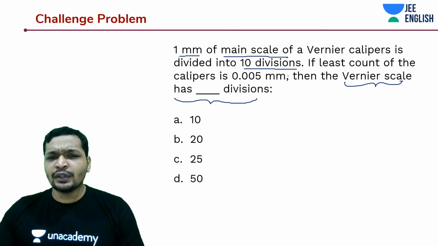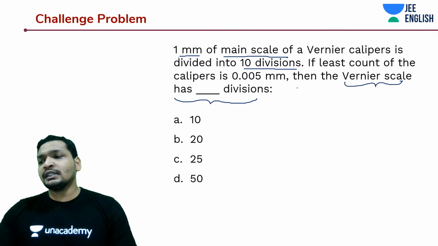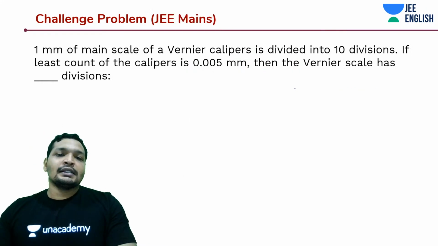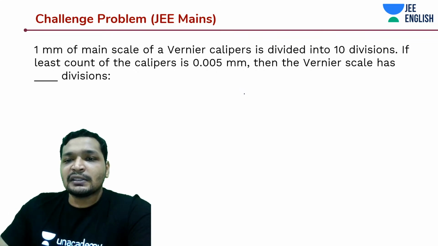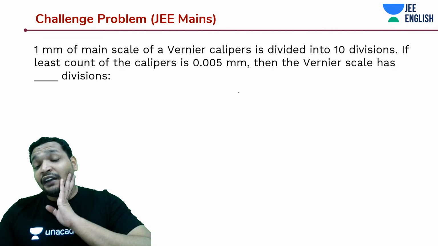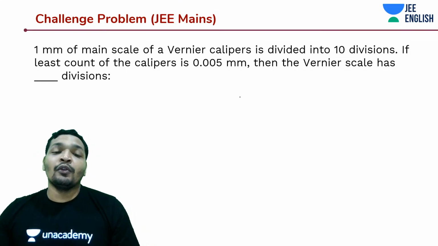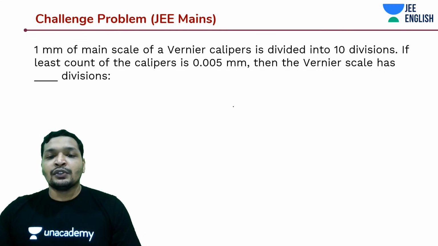If the least count is 0.005 mm, then how many divisions does your Vernier scale have? Quite simple, guys. In this case, they haven't spoken explicitly about whether more divisions of the main scale coincide with fewer divisions of the Vernier scale. So let's see how to do this.